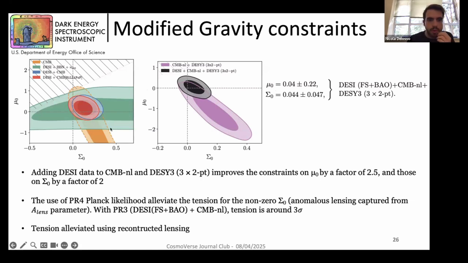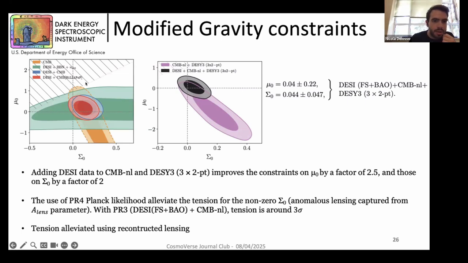Just one thing that I want to point out, let's take a look at this plot on the left. As we can see here, the contour of DESI plus CMB changes on sigma naught depending on the CMB likelihood that we use. As you can see here, the blue contour is the standard likelihood that we use, that almost excludes sigma naught at 95%.